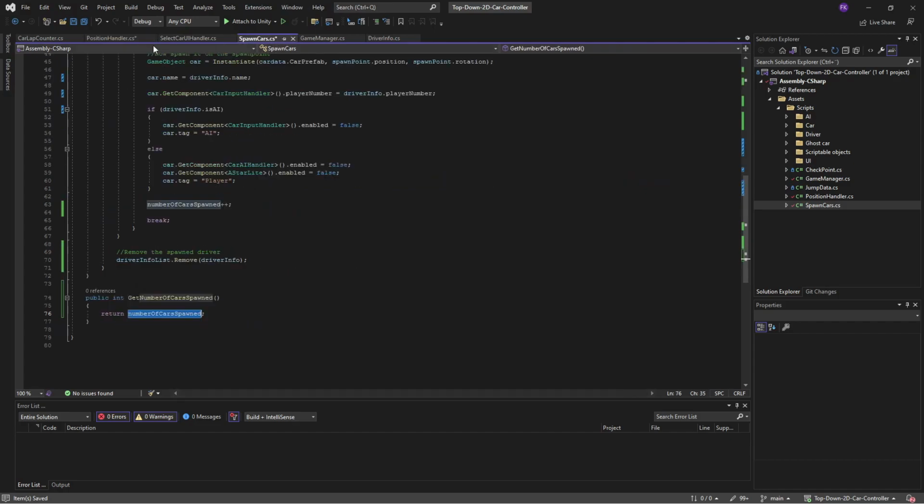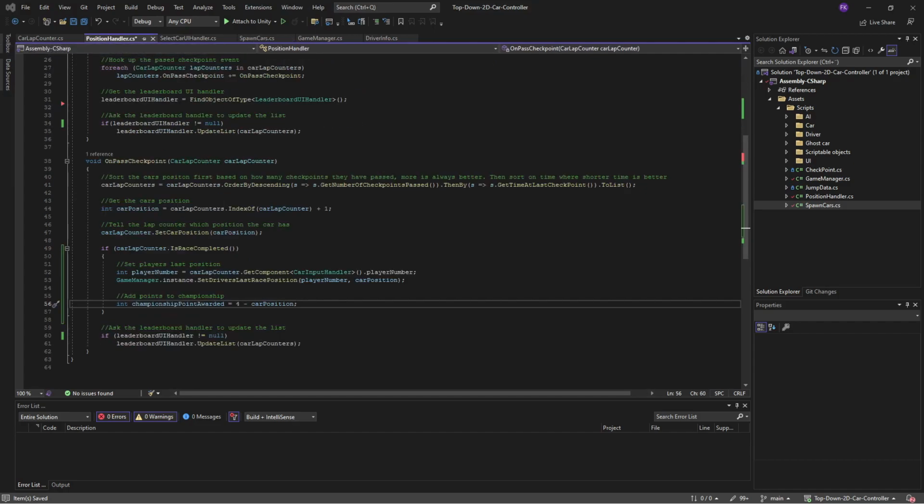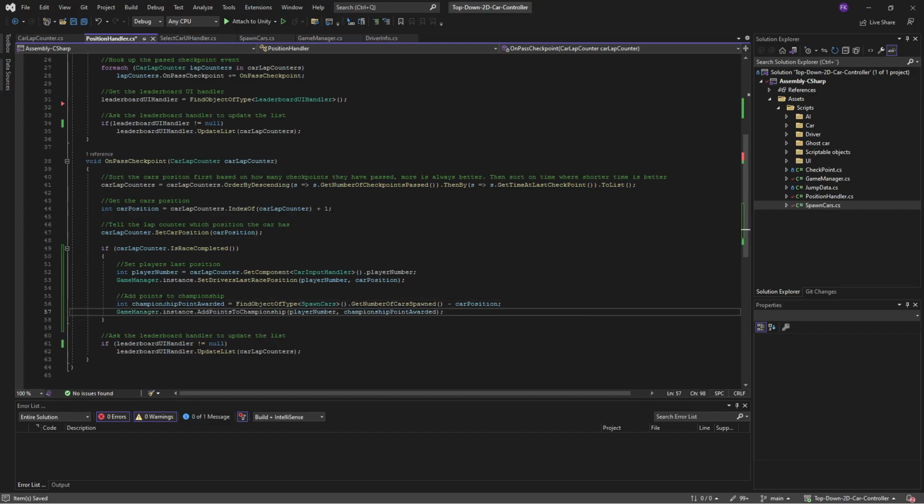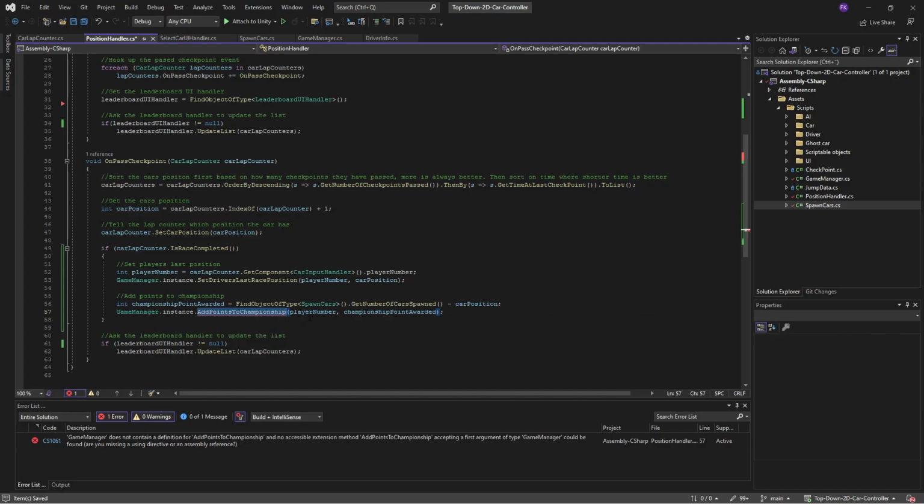So let's save it, go back into our position handler, and now we can use this instead of our 4 here. So we will get our script. We will do that by find object of type spawn cars, get number of cars spawned, and subtract the car position from that. Okay, so now we have done that, and we want to add that information in the same way that we have this set driver's last position. So let's do a game manager instance, add points to championship, player number, and how many points they have been awarded. But this does not exist yet because we haven't created it.